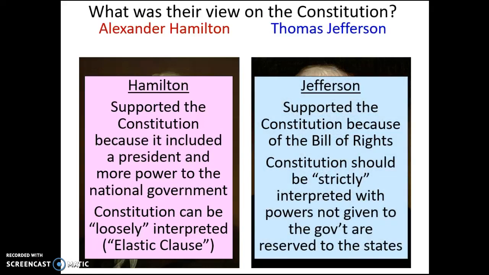If there's not a rule against it, then I guess I can do it. Thomas Jefferson, on the other hand, was very strict. He said that the Constitution was written the way that it should, and powers that were put into it were put in there for a specific reason, because these are powers that the government is allowed, and that's it. So he would look through the Constitution if someone asked, hey, can I do this? Jefferson would look through it and go, well, it doesn't say that you can do that, so I'm going to go ahead and say that you are not allowed to. Whereas Hamilton, going back to him, with his loose interpretation, would say, there's nothing in the Constitution that says that I can't do this specific thing, so that means that I can do it.